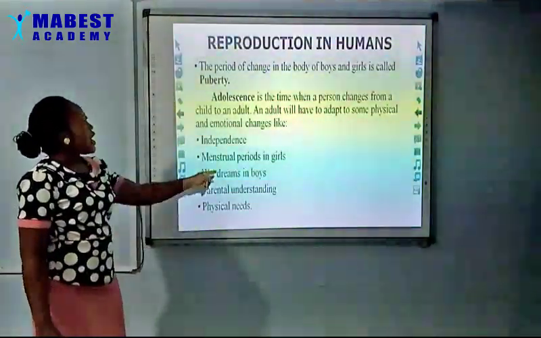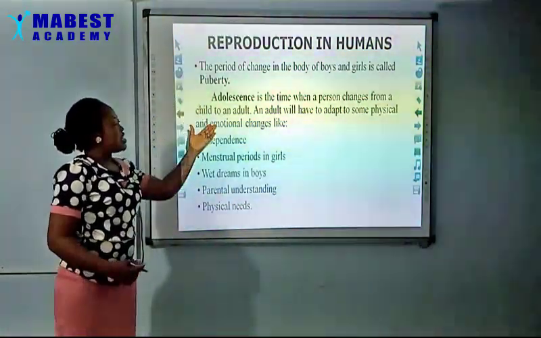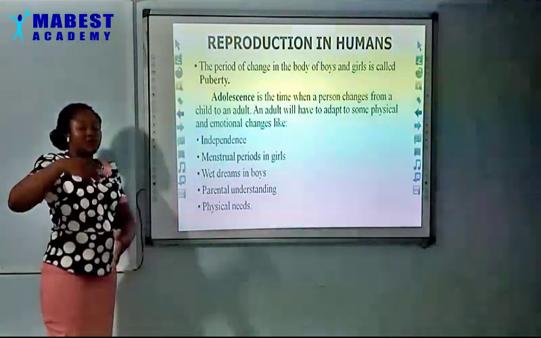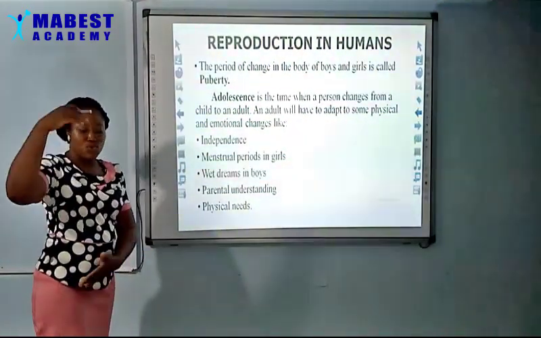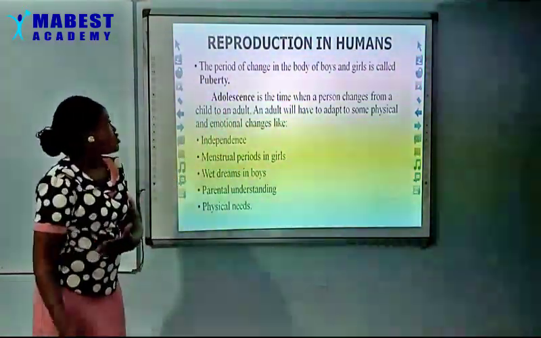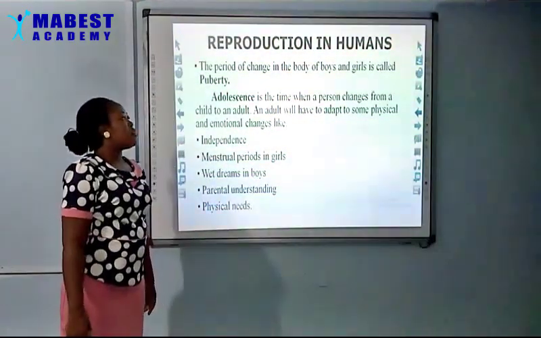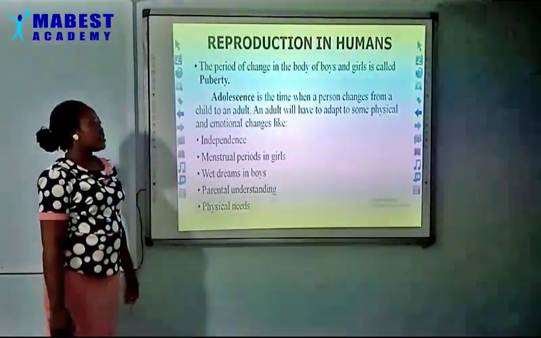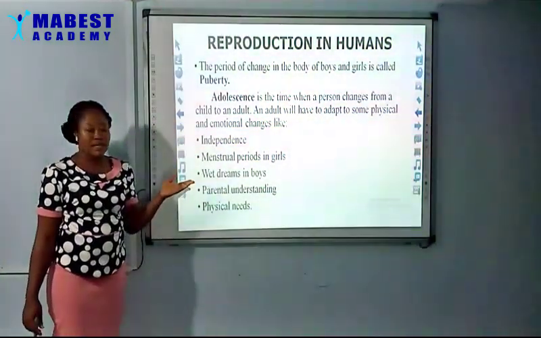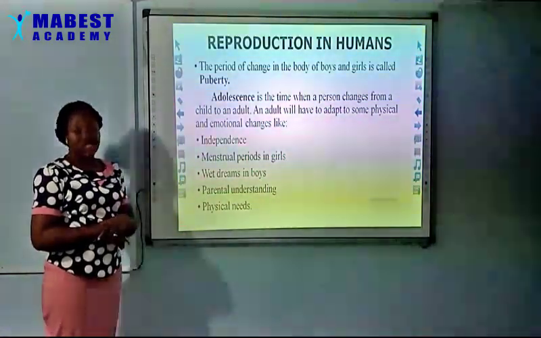Yes. Now, adolescence. This leads to what you refer to as adolescence. That is changing from childhood to an adult. So it is a time when a person changes from a child to an adult. And as an adult, we have to adapt to some physical and emotional changes like independence. Yes, that is one of them. These are some of those challenges they face.